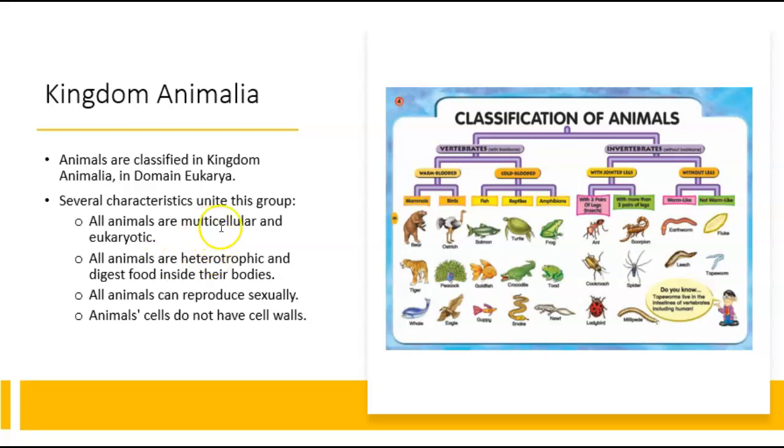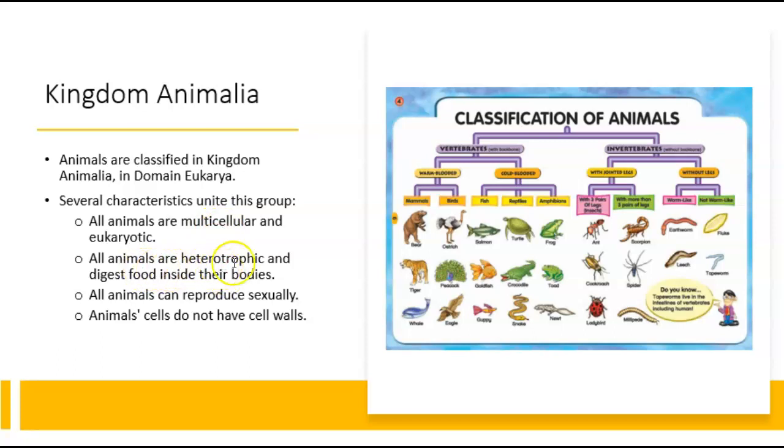They are all multicellular and eukaryotic. So all organisms in Eukarya are eukaryotic, meaning they have a nucleus in their cells, right? Eu in eukaryote rhymes with do. So they do have a nucleus, and all animals are multicellular.